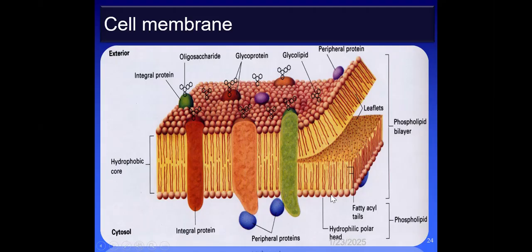So this head is the hydrophilic, which we can call water loving, the polar head, while the middle portion, which is actually the tail, is the hydrophobic core, also known as the water hating center or the water hating core.